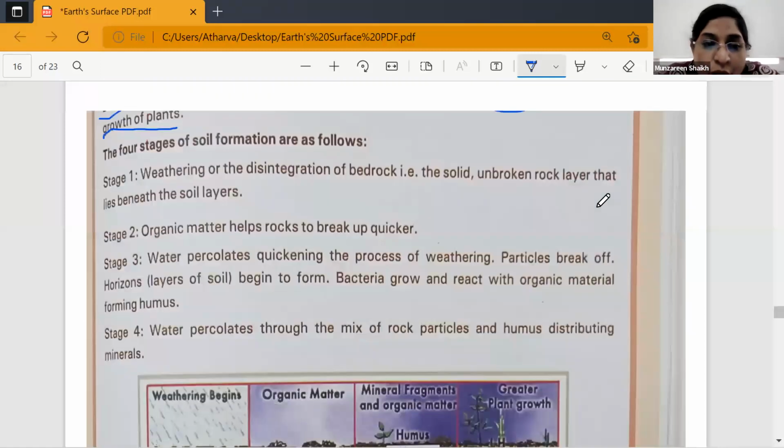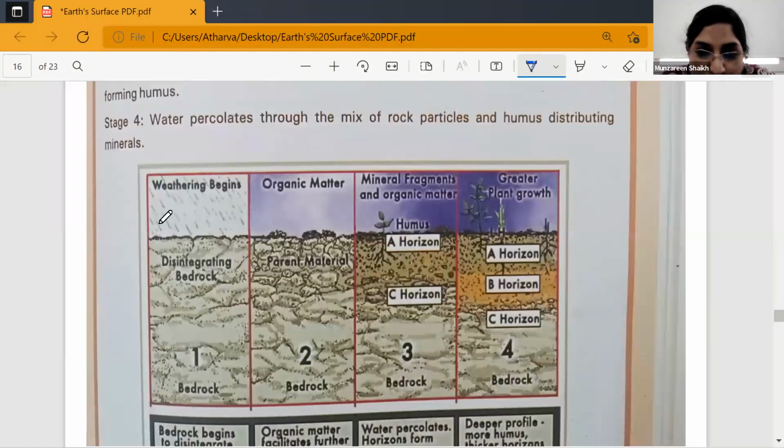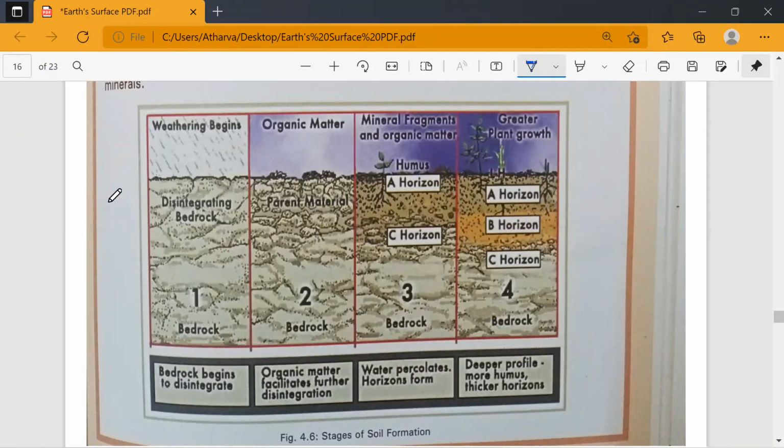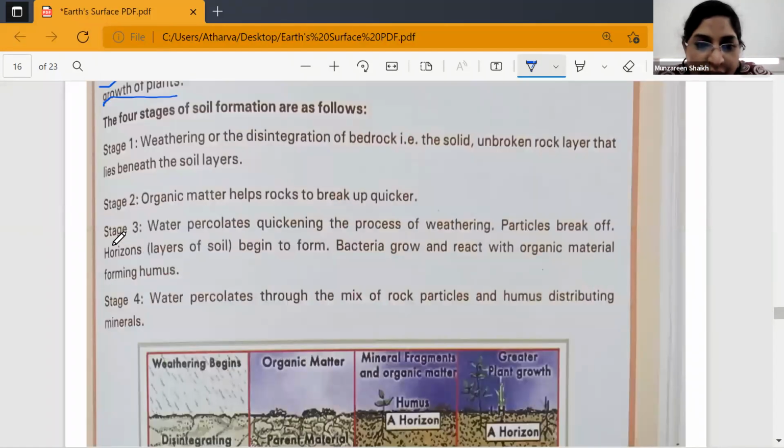Second point is, organic matter helps to break up quicker. So can you see the rock in the second stage? The rock is getting broken because of the organic matter. Can you make out the difference? Yes, first and second? Yes. So because of the organic matter, now the rock is getting broken, right? And it is getting mixed up. Now we will see what happens in the third stage. Can we read it? Yes.